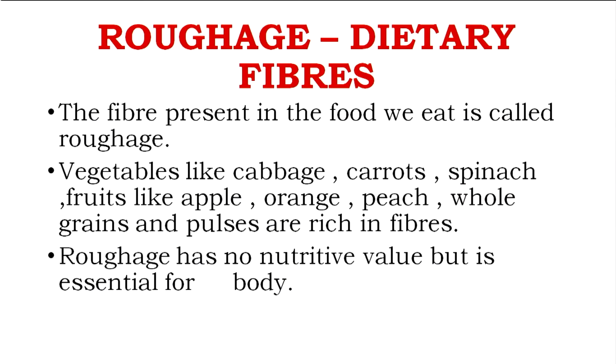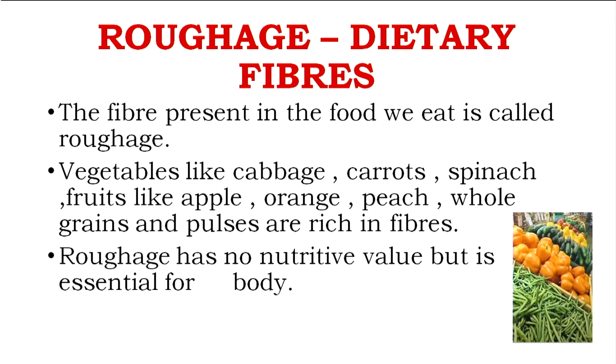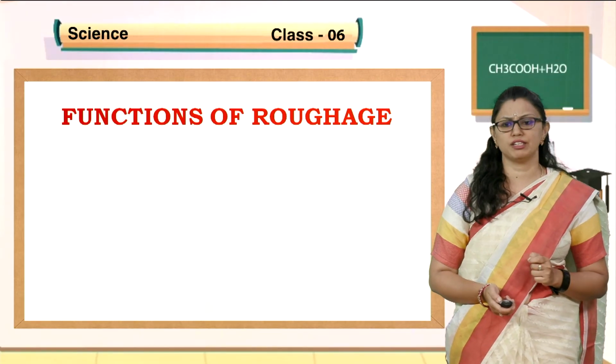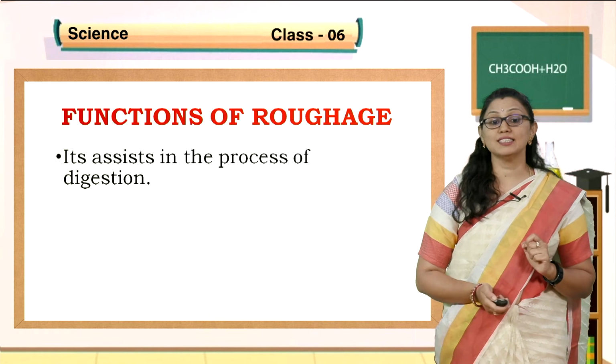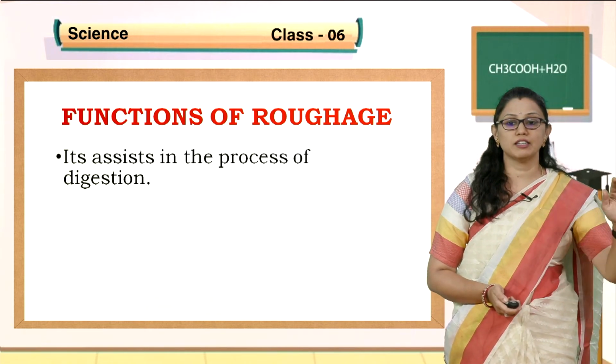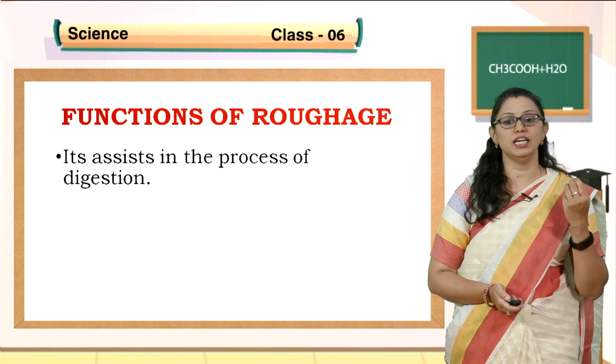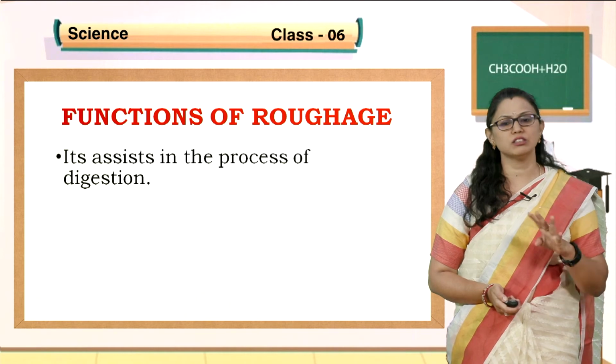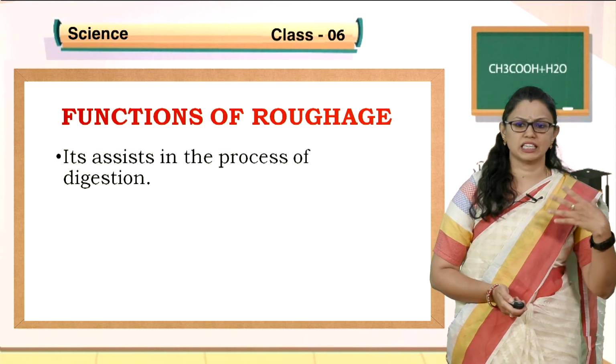We require roughages and water. So roughages have no nutrient value, but still they are required for our body. What are the functions of roughage, children? It assists the process of digestion. You know some of the life processes which take place in our body, like digestion, respiration, circulation, excretion. These are the major life processes which take place in the body.